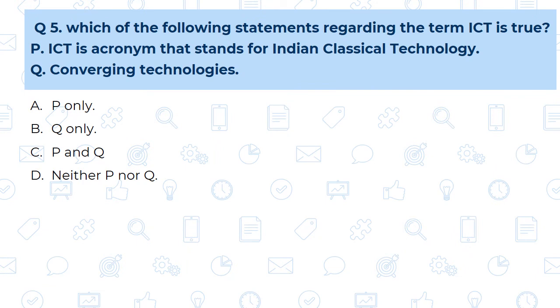Now question number 5. Which of the following statements regarding the term ICT is true? See, P and Q, these two statements are given. See the first one: ICT is the acronym that stands for Indian Classical Technology. Now we have seen that ICT stands for what? Information Communication Technology. So P is a completely wrong statement. This is not true. And then Q, that is converging technologies. Yes, ICT is used for the converging technologies.